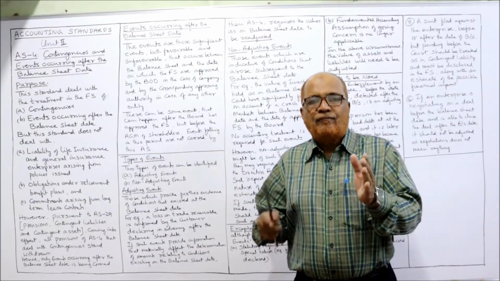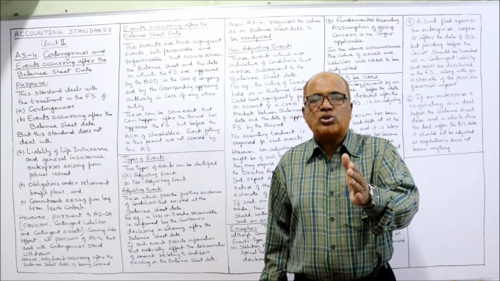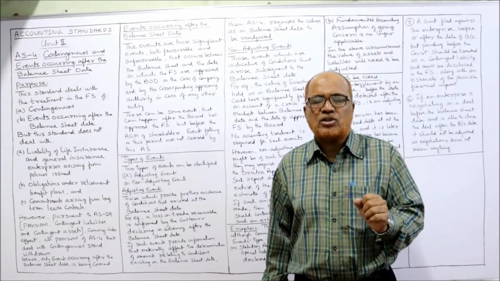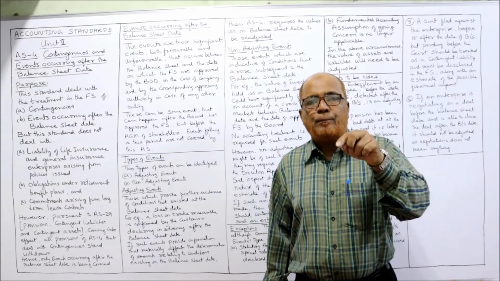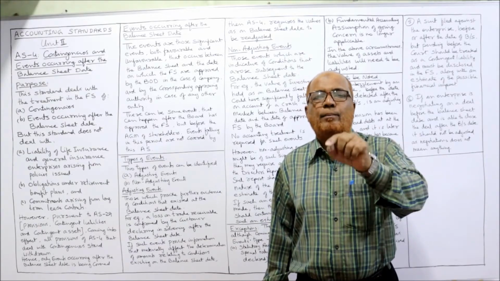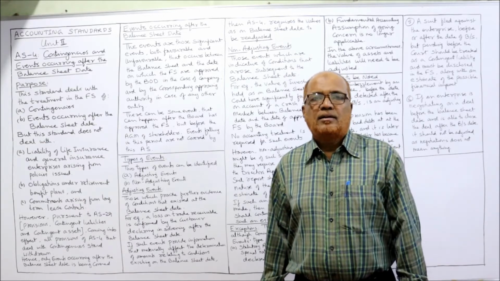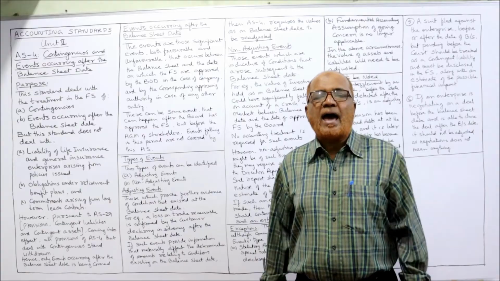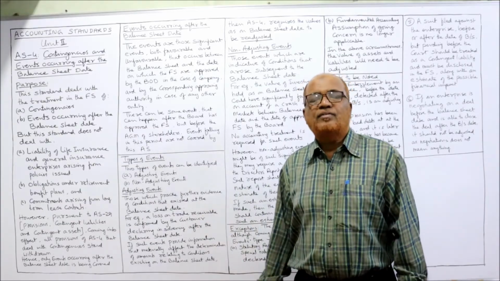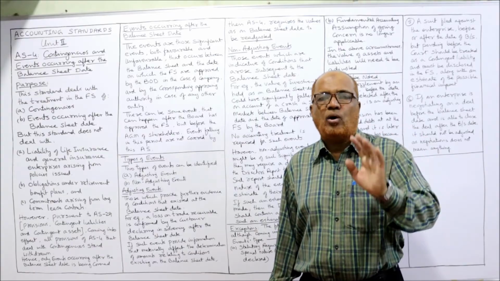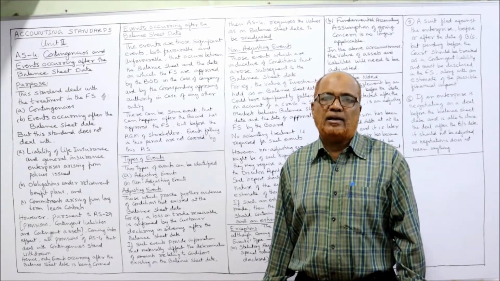What will happen? First of all, accounts will be closed on the last day of the financial year, 31st March. Accounts were approved, adopted by the board of directors on 30th June. But the annual general meeting of the shareholders was held on 31st July.